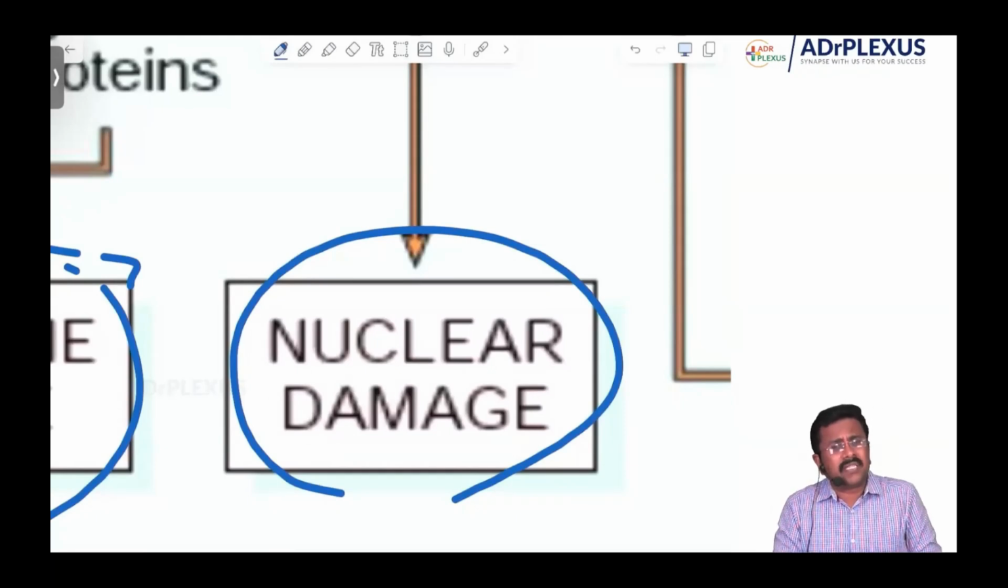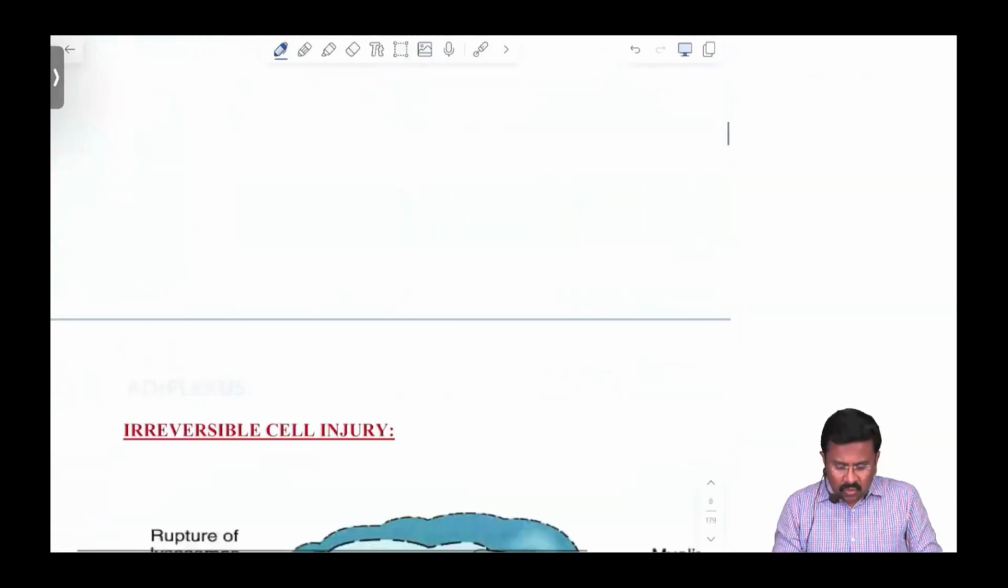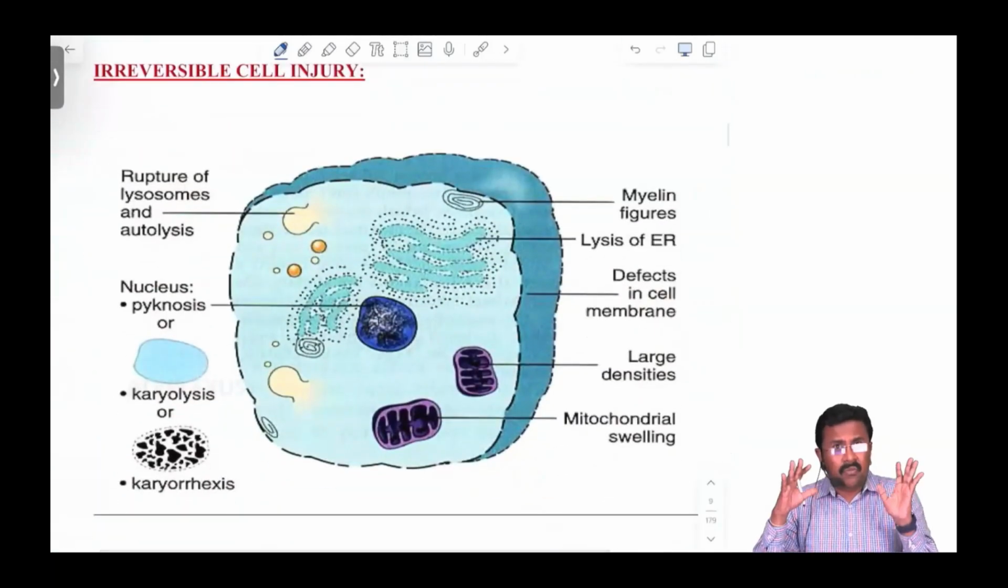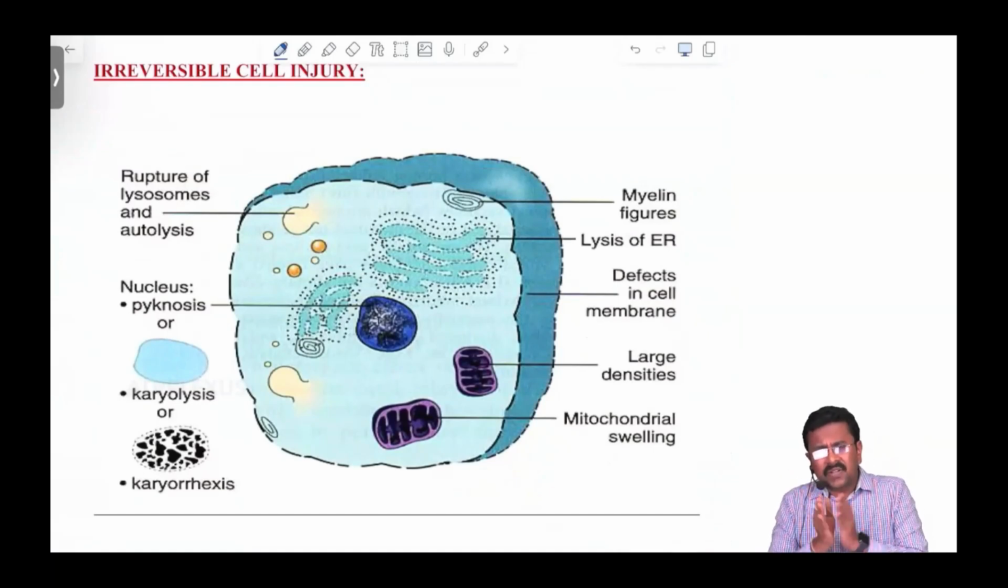How do you expect the cell to be alive? So there occurs a cell death. That is an irreversible cell injury. So what happens to this? You have seen the morphology of a reversible cell injury. Now see what happens in this irreversible cell injury.